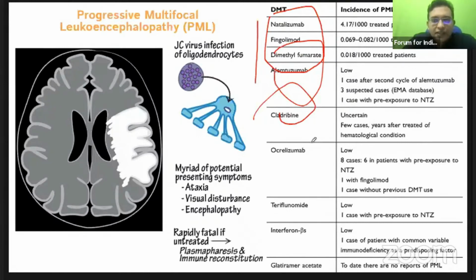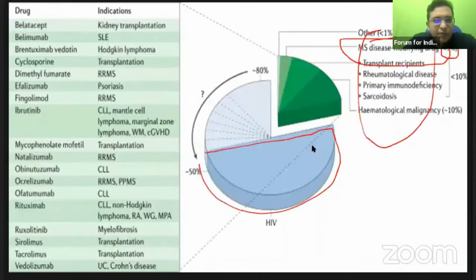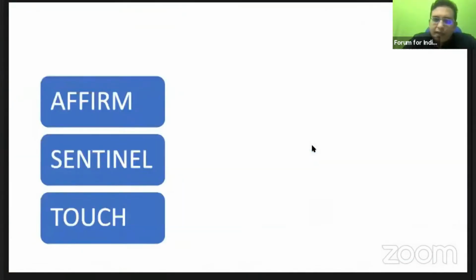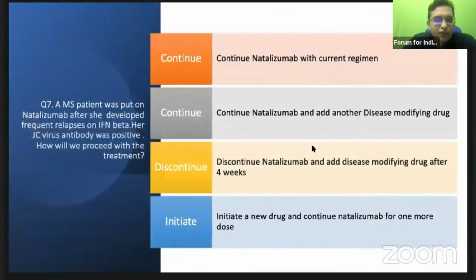So that is the thing you should know. PML is a sure shot question in future exams. This is a sure shot question. That is progressive multifocal leukoencephalopathy.